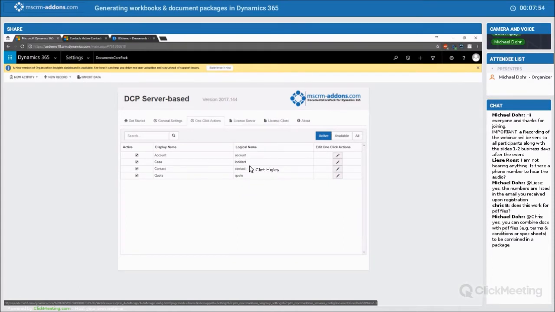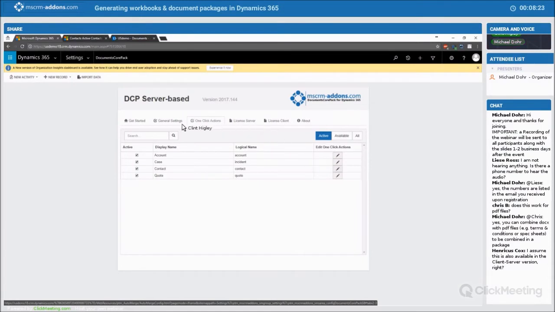Now we went over this in the last webinar, so I'm not going to go over this in great detail. If this is your first time here, I'd suggest you go back and look at the other webinar where I go over in a lot greater detail how to create basic one-click actions. So today, for contacts, we're going to set up this welcome letter.